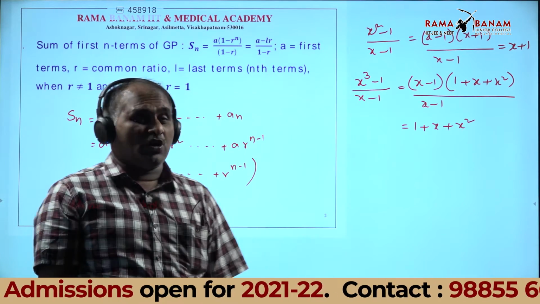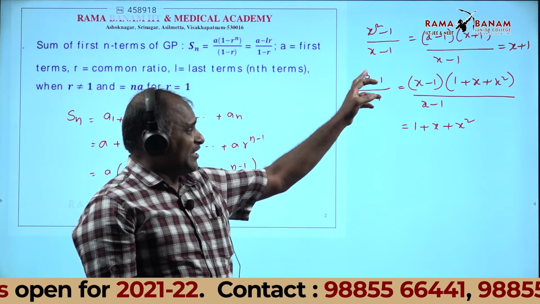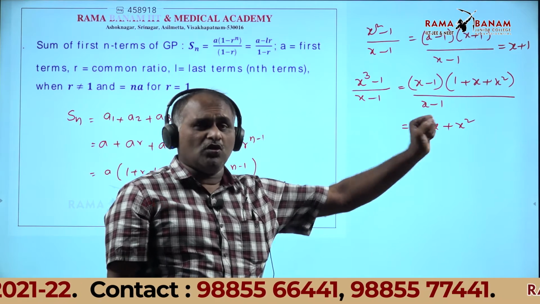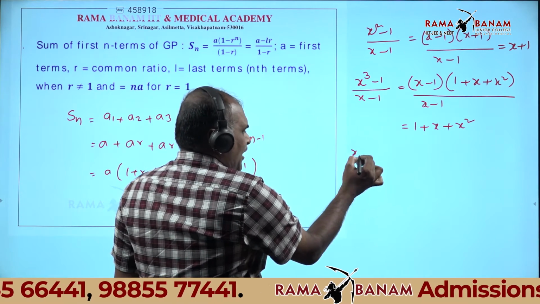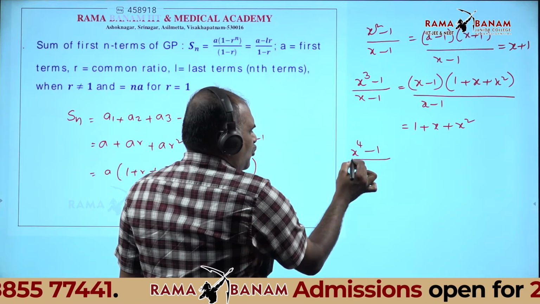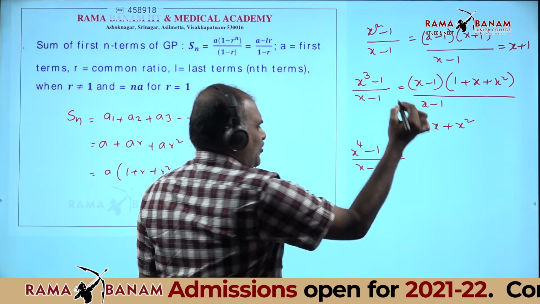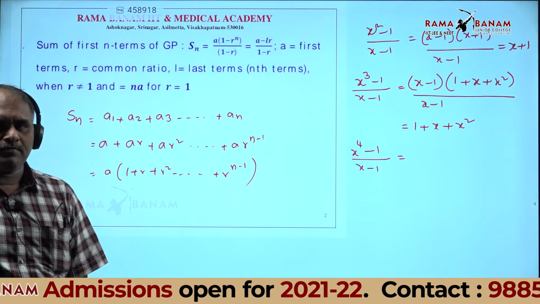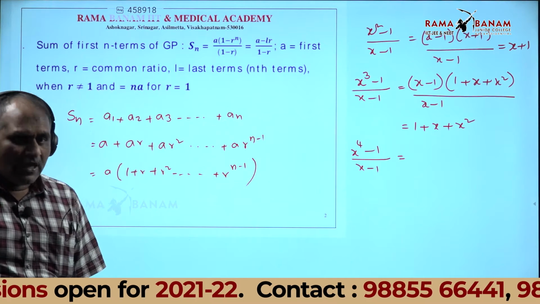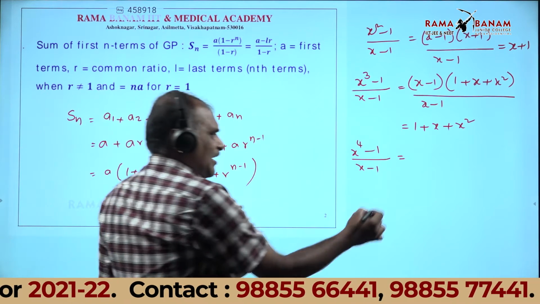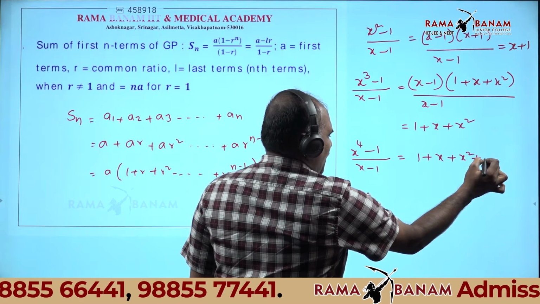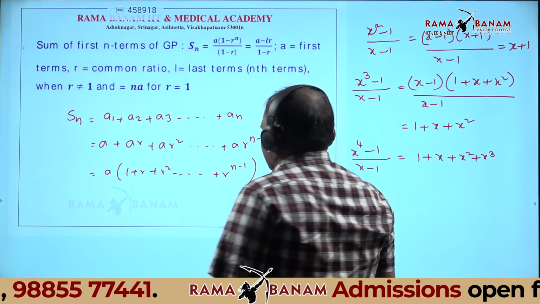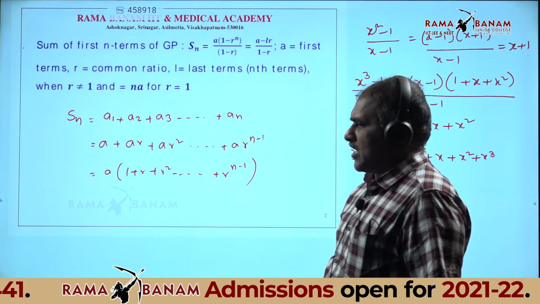Therefore, observe this one. Here 3 is there, here r is equal to 2 you can get. Similarly, for x power 4 minus 1 by x minus 1, you get 1 plus x plus x square plus x cube. Very good. Same thing is there here, listen.